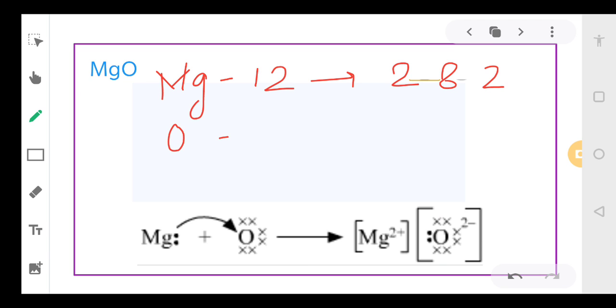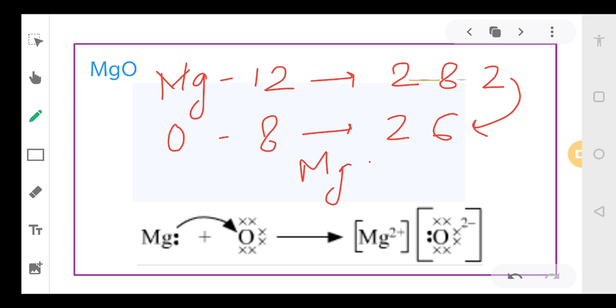Oxygen, what is the atomic number of oxygen? 8. So it is 2, 6. So you can see magnesium will give these 2 electrons to oxygen. So magnesium will have 2 dots, and oxygen will have 6 dots.